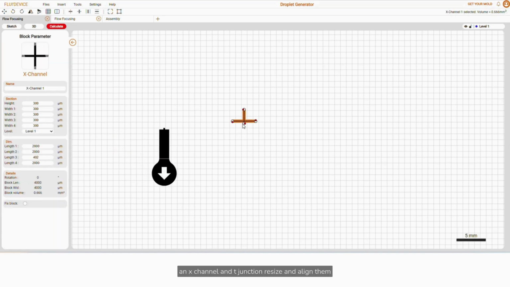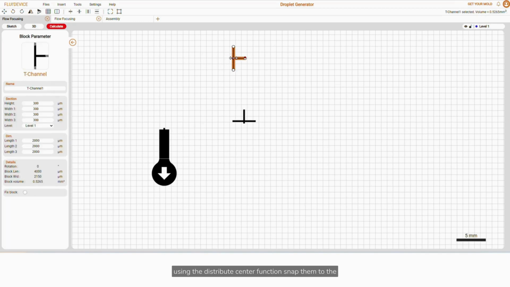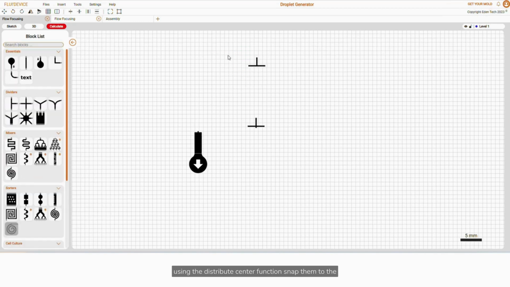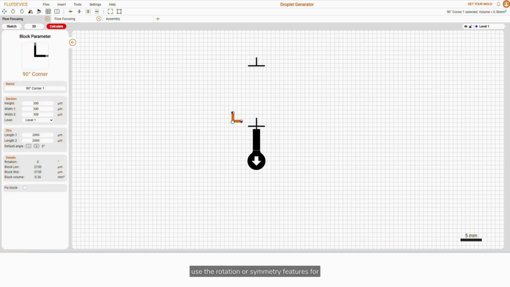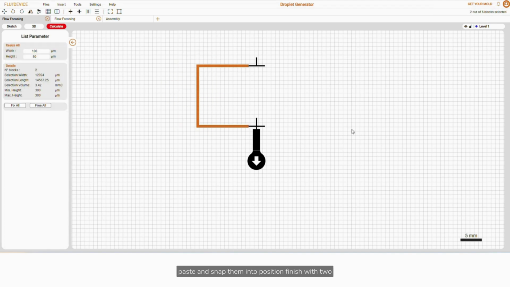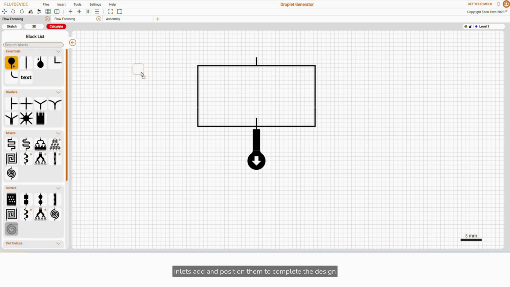Insert an X channel and T junction. Resize and align them using the distribute center function. Snap them to the existing components. Add two 90-degree corners. Use the rotation or symmetry features for precise placement. Duplicate the corners. Copy-paste and snap them into position. Finish with two inlets. Add and position them to complete the design.